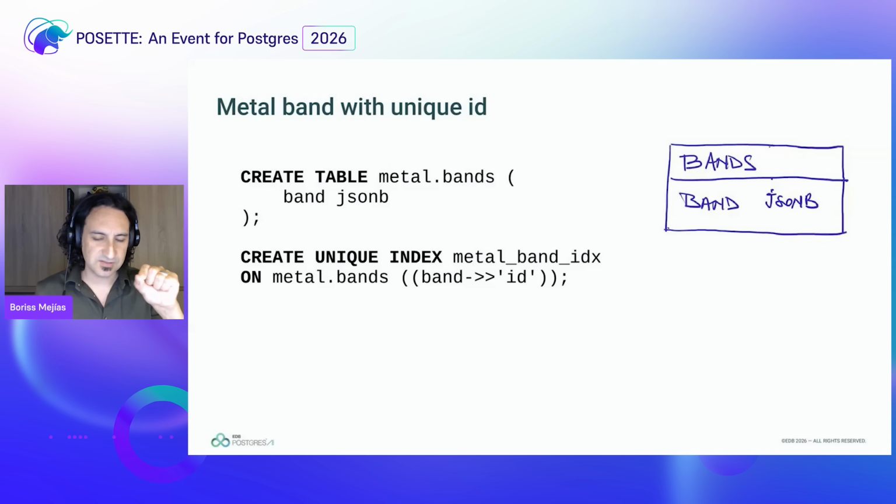And in Postgres you say, I want to create a unique index on the metal bands table, using, and here you're going to see in double parentheses, I have the attribute band with a double arrow. That means I'm going to go inside that field and a little bit more to extract the text from it. That text, which is on the field ID, has to be unique.